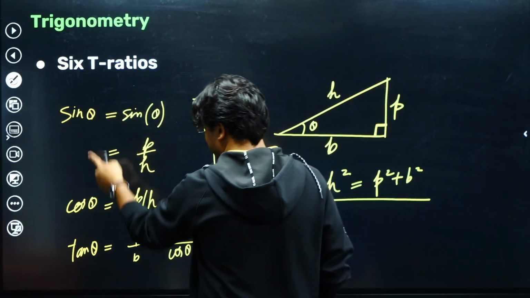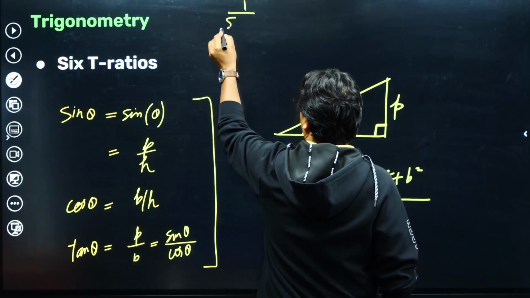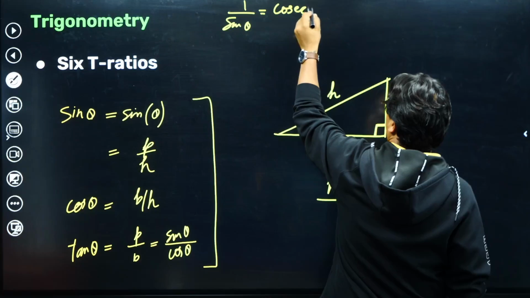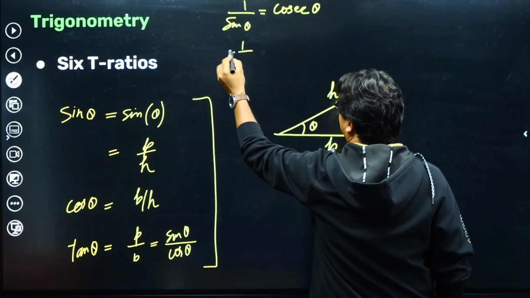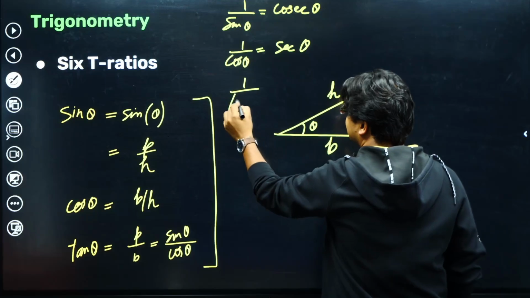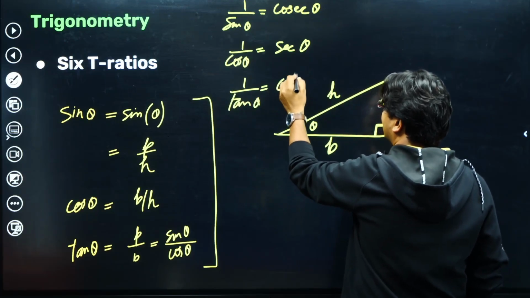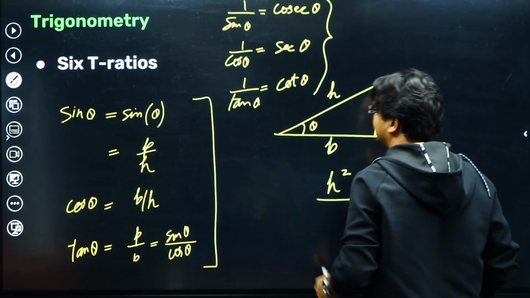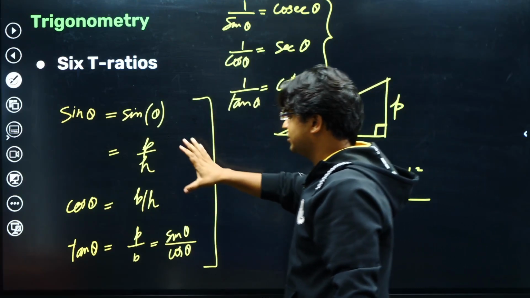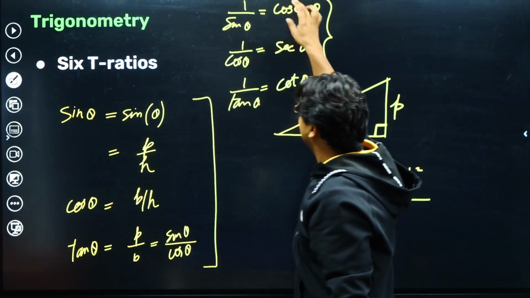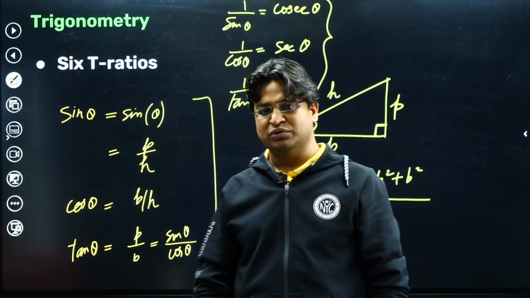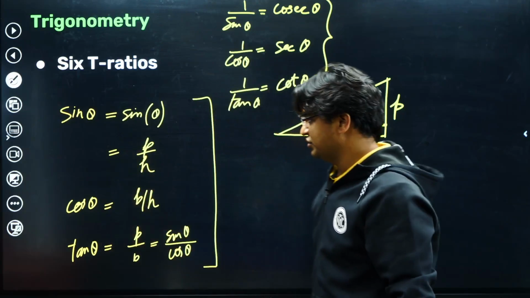But there are three other ratios also, and they are the inverse of these three. The inverse of sine theta is called cosec theta, C-O-S-E-C, cosec theta. Similarly, the inverse of cos theta is called sec theta, and the inverse of tan theta is called cot theta. So the total six trigonometric ratios are sine, cos, tan, and then cosec, sec and cot. We will need only the first three to work with, because anything that we want to do, we will be able to do using these three trigonometric ratios.